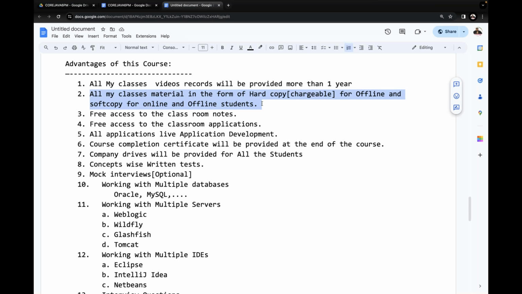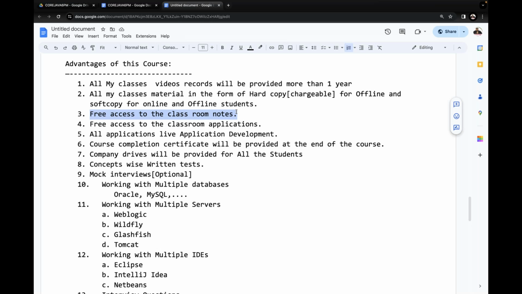So hard copies are also available at our office; as per your interest, we can take it. But what I'm telling you is that a soft copy will be provided by default to every student who joins our courses. Understand it clearly. Free access to the classroom notes. I just gave you a link at the starting point of the class. In that link, all my course-related documents are going to be provided.